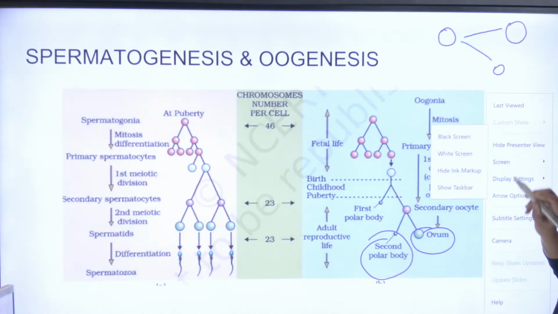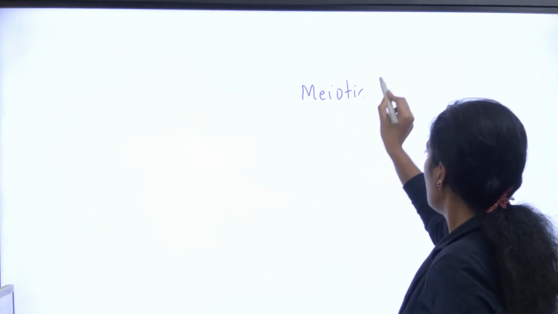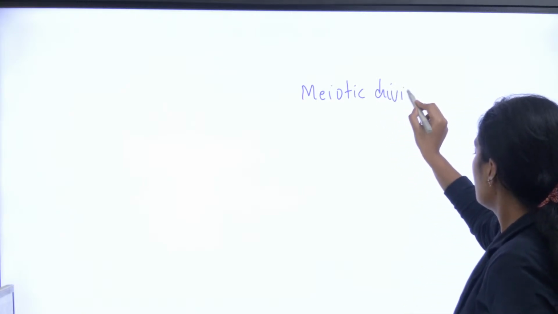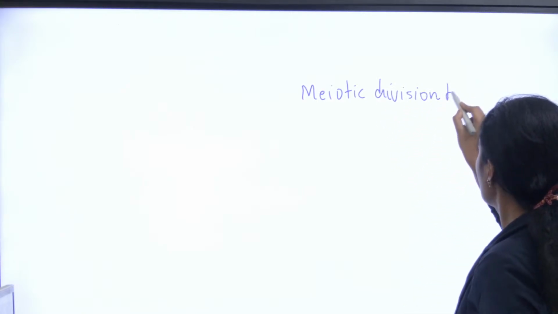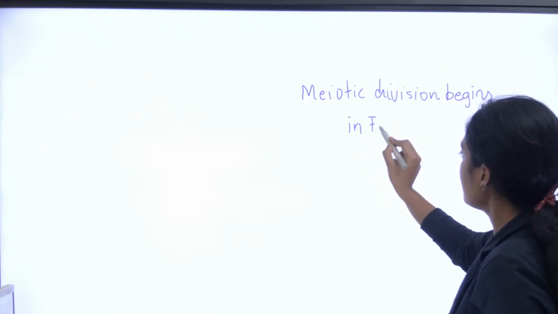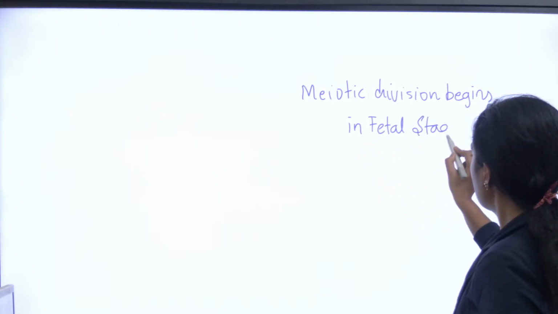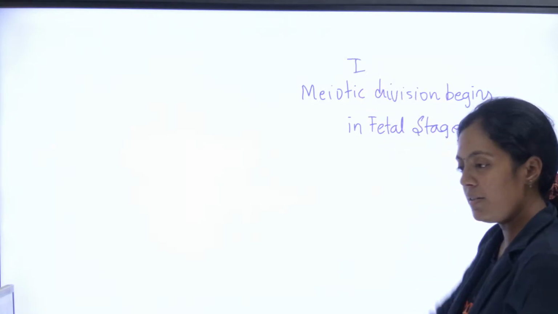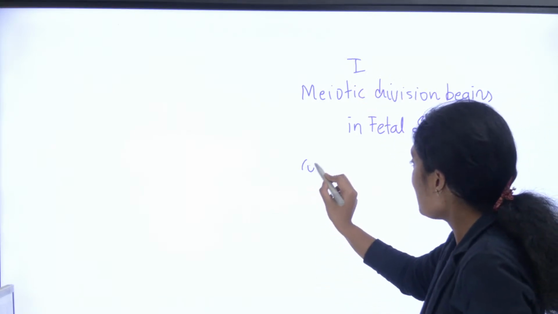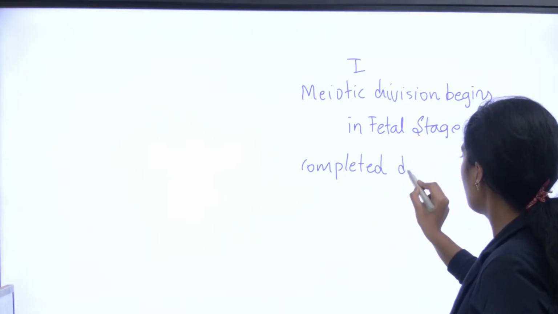Yes, I will write it also if you want. The meiotic division begins in the fetal stage. To be precise, I will write the first meiotic division. When is it completed? It is completed during puberty.